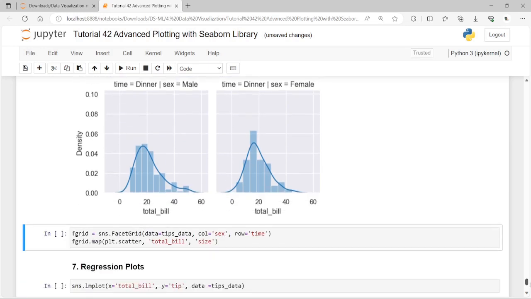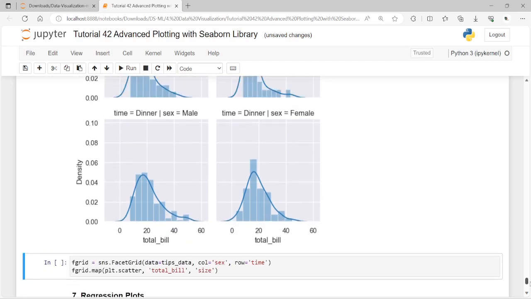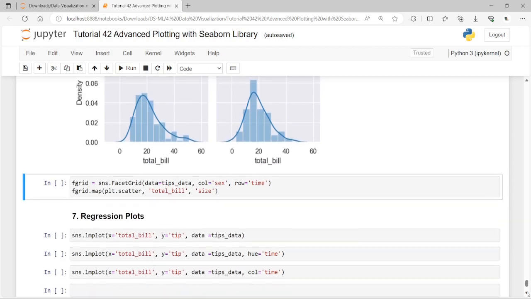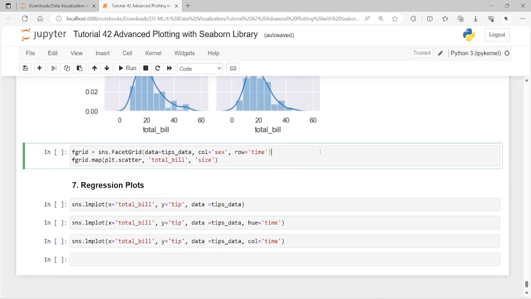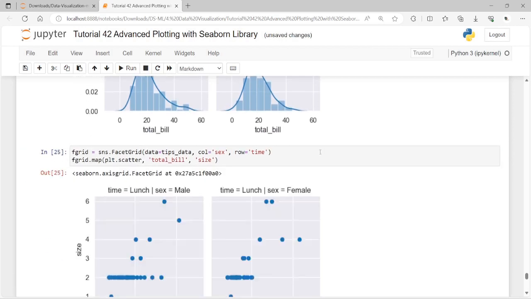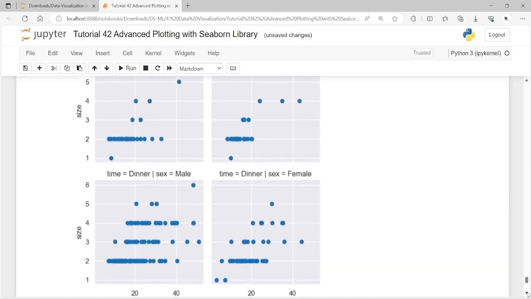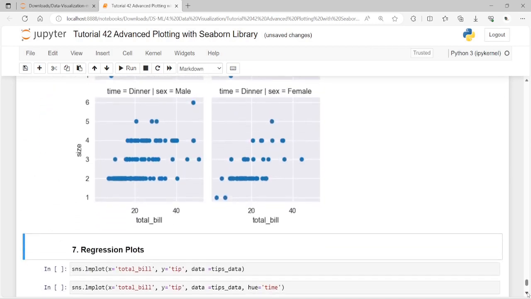And yeah, similarly you can use that facet grid to plot a scatter plot for the total bills and tips also. Okay, so total bills and the tips, and let me have it. So this is how it happens. Okay, so here we have the scatter plots.